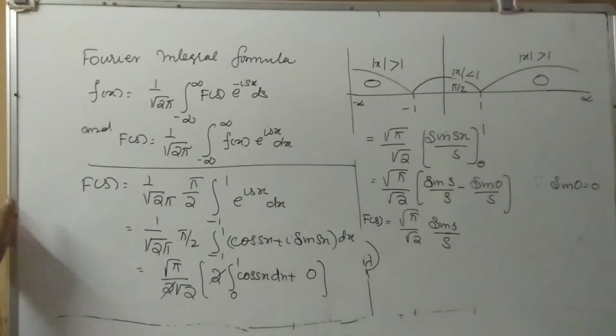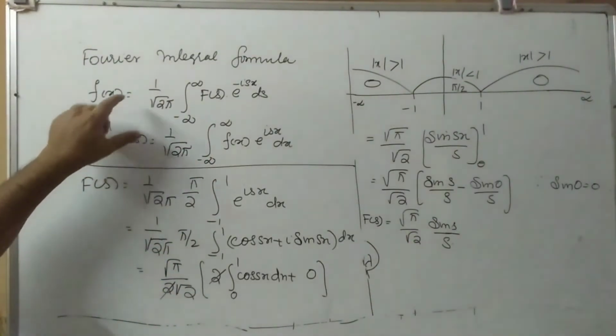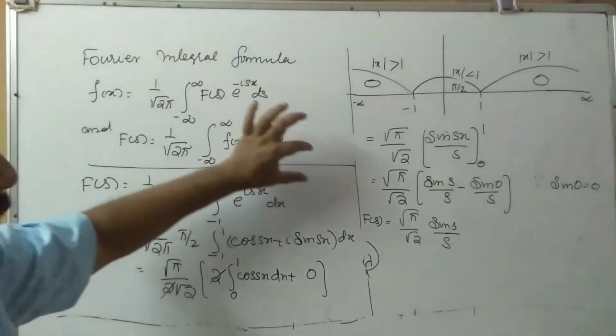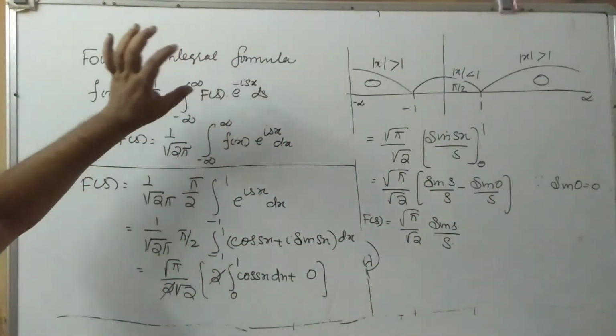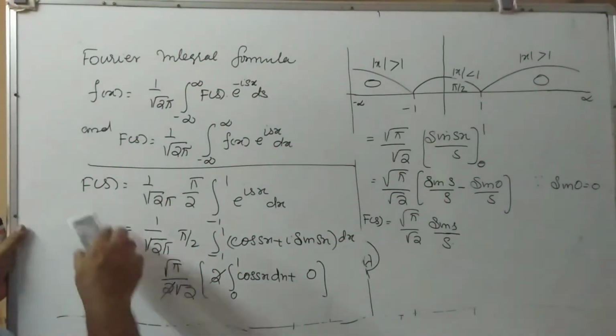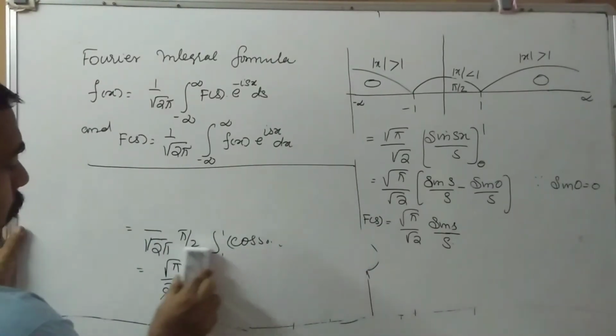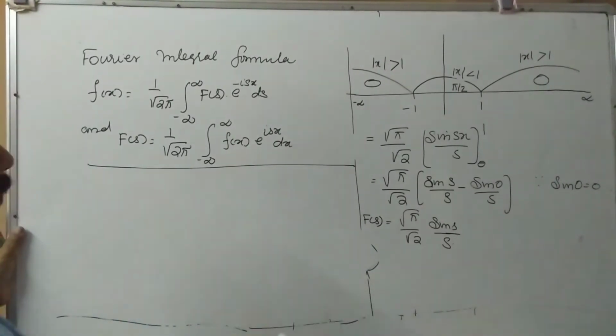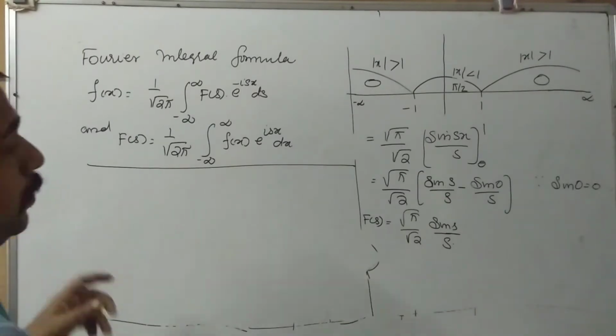Once again we move to f of x. So this one value is equal to this one, then we can substitute here. Therefore, this is equation number 1.